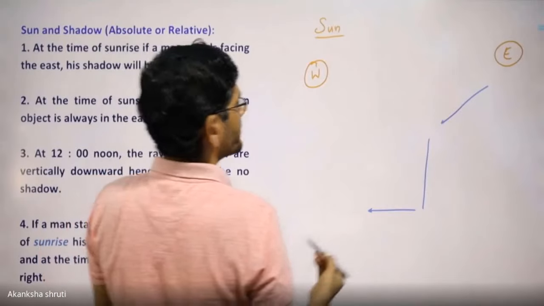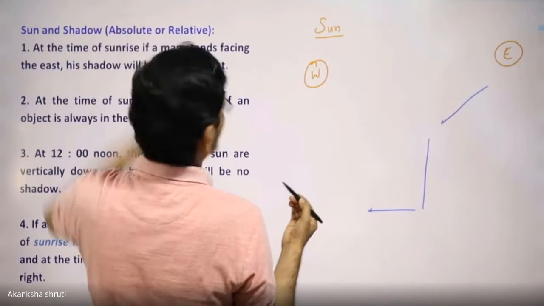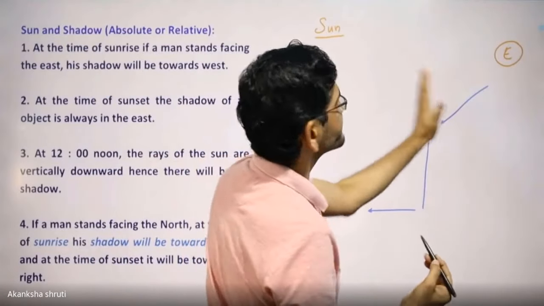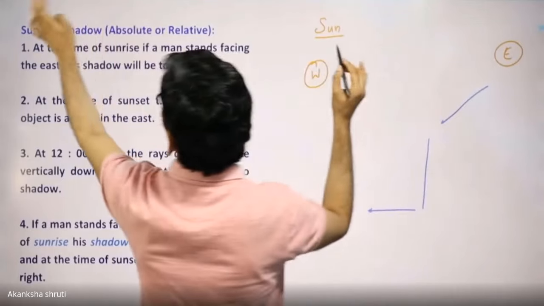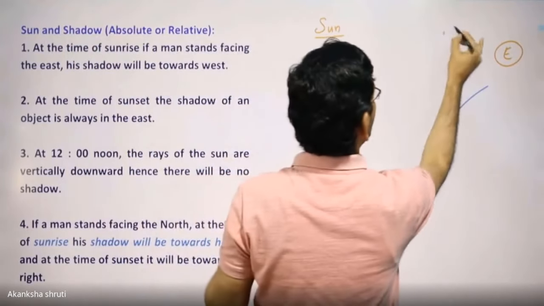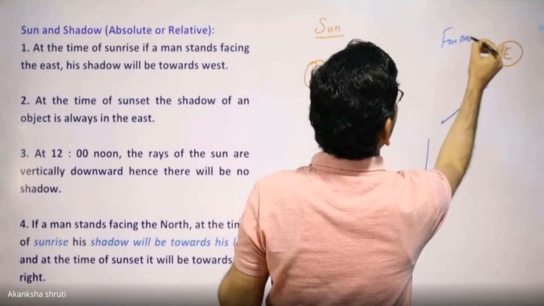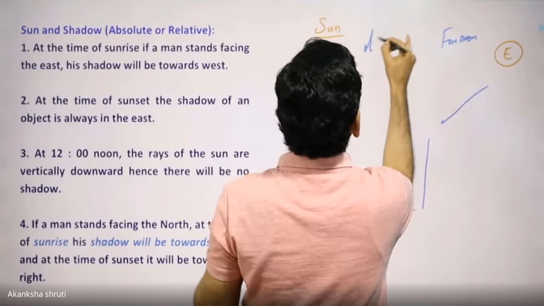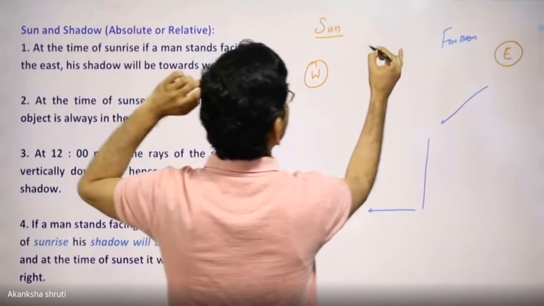But if we consider the sun rays or the shadow in the afternoon, what is this? For the forenoon, whatever we have drawn, this shadow is for the forenoon. If we consider the afternoon, this shadow will change.